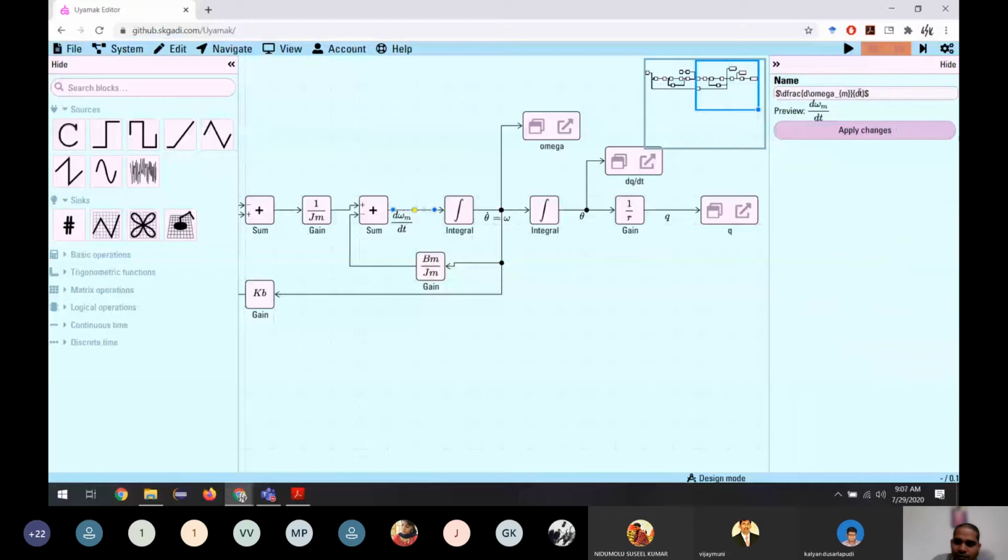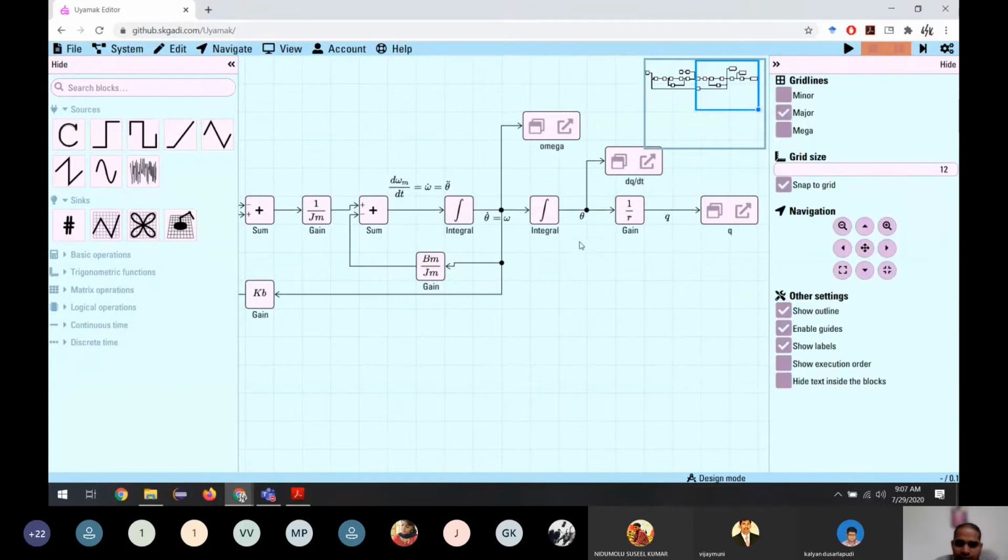So we can say it is omega dot, or also we can say it is theta double dot. Okay, so this is theta, the position, this is the angular velocity, and this is the angular acceleration, or theta